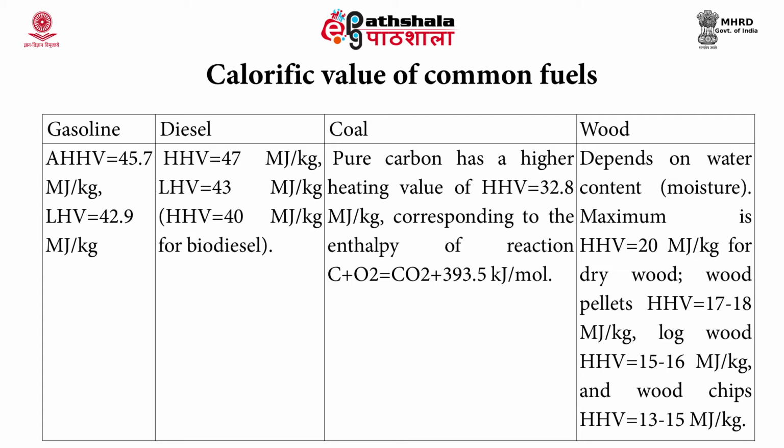And you can see that as the moisture content of wood reduces, its high heating value increases. When wood is converted to coal, it has a little bit more heating value, and compared to coal, the gasoline and diesel have the higher heating value or energy content.